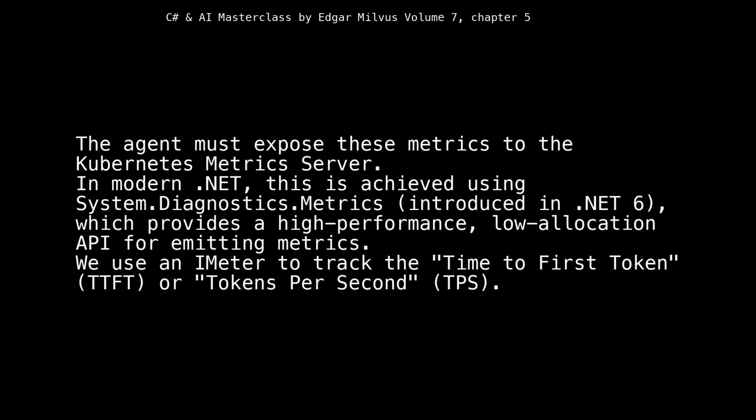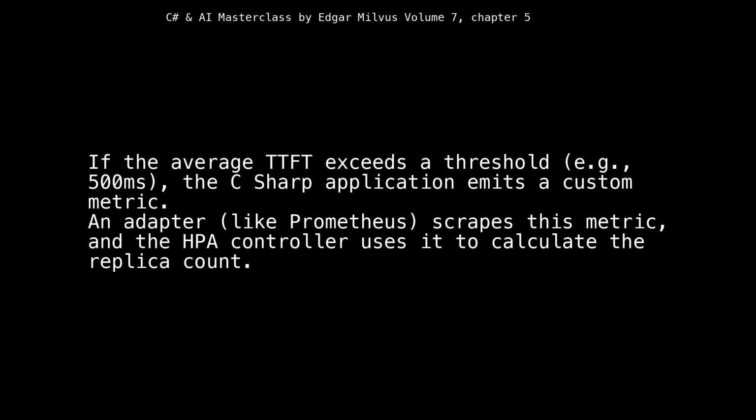for emitting metrics. We use an IMeter to track the time to first token, TTFT, or tokens per second, TPS. If the average TTFT exceeds a threshold, e.g., 500 milliseconds, the C# application emits a custom metric. An adapter, like Prometheus, scrapes this metric, and the HPA controller uses it to calculate the replica count.